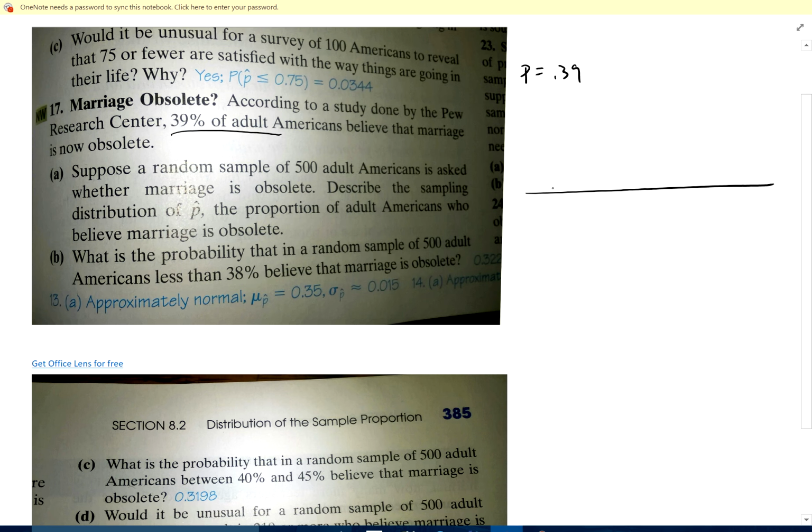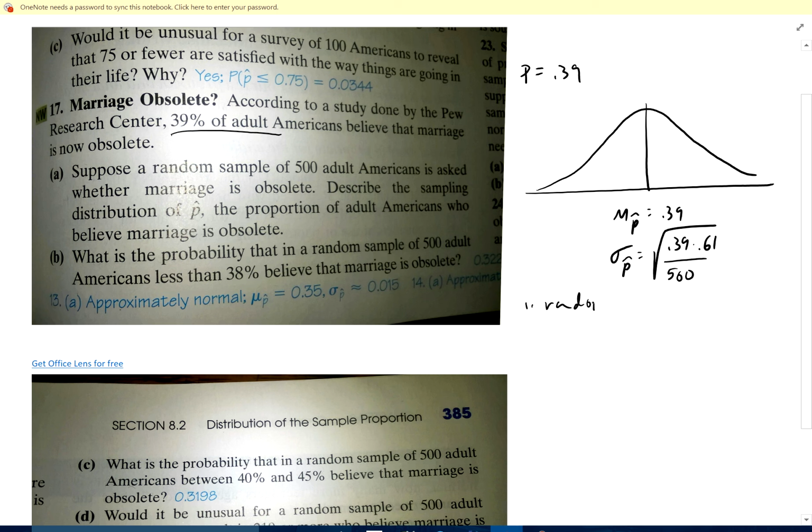The sampling distribution is approximately normal, with mean 0.39, standard deviation the square root of 0.39 times 0.61 over how many? 500. Okay, and why is this normal? This is approximately normal if 1, random samples, and 2, if np, which is 500 times 0.39, is greater than 10, which it is, and nq, which is 500 times 0.61, is greater than 10.